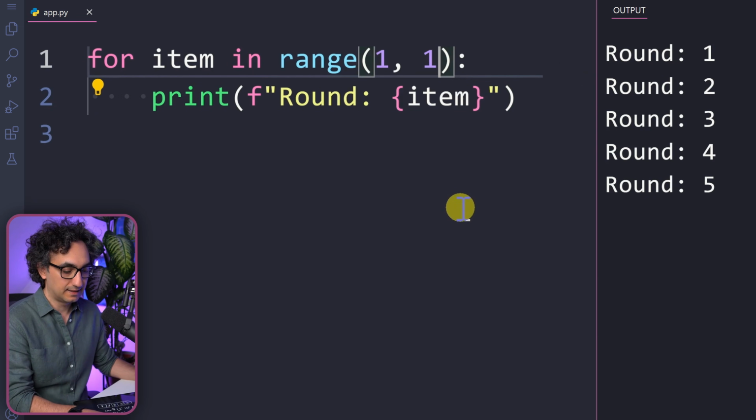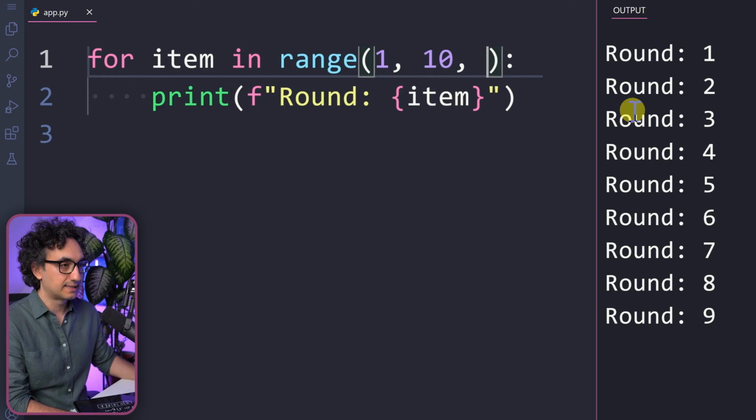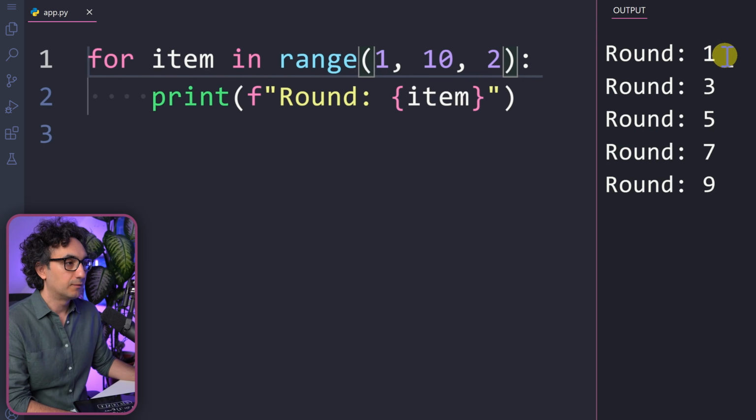I'm gonna add the stop 10 over here and execute. You see, we have all the numbers between 1 and 10. Then let's add the step 2 and execute. You will have only the odd numbers.